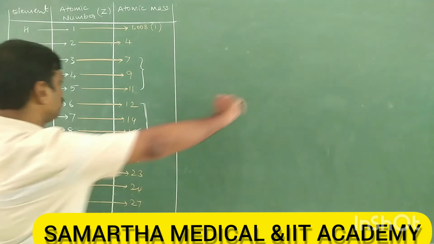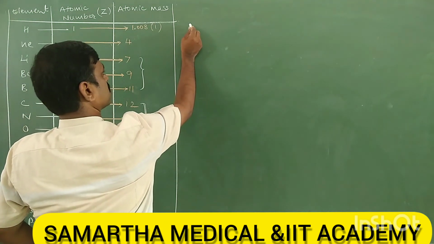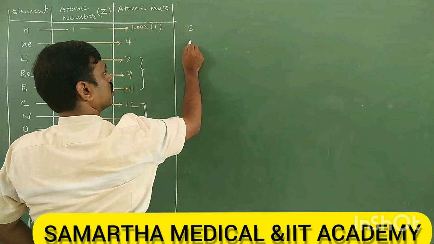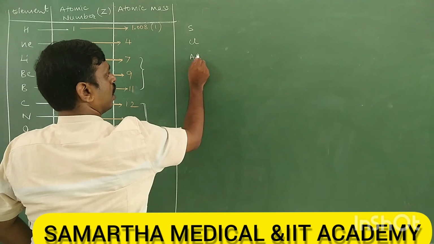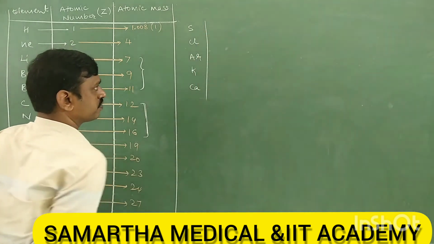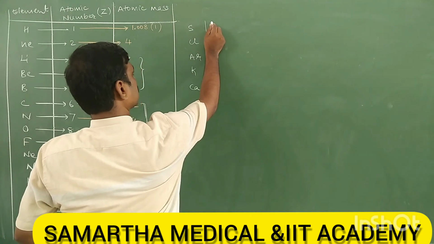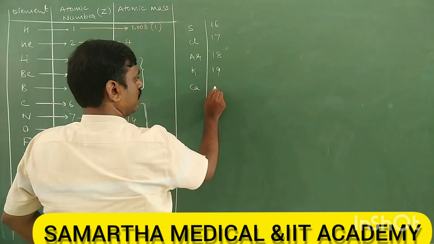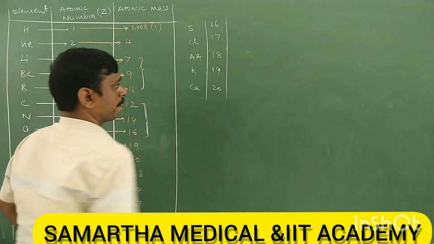Next it is phosphorus, sulfur, chlorine, argon, potassium, calcium. Let us take atomic numbers 16, 17, 18, 19, 20.